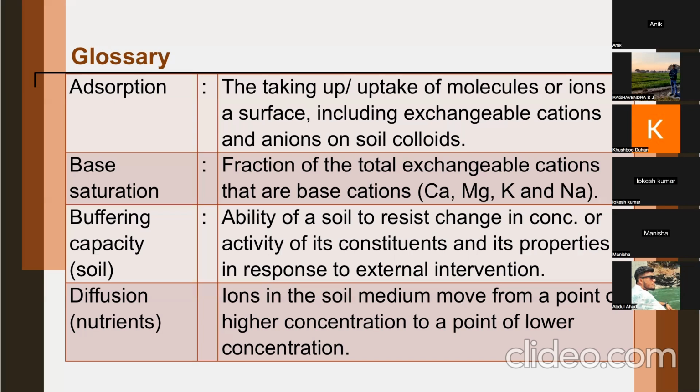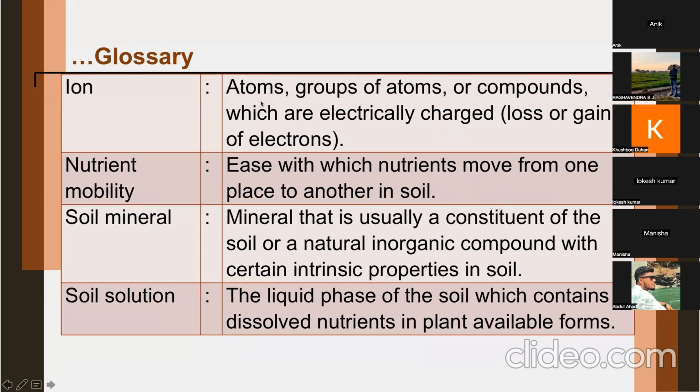Now, diffusion, you already know what is diffusion. Now, ion, already discussed what is an ion. Ions can be atoms, groups of atoms like nitrate, nitrogen and oxygen, or compounds which are electrically charged through loss or gain of electrons. Then you call them charged particles or ions. Nutrient mobility.